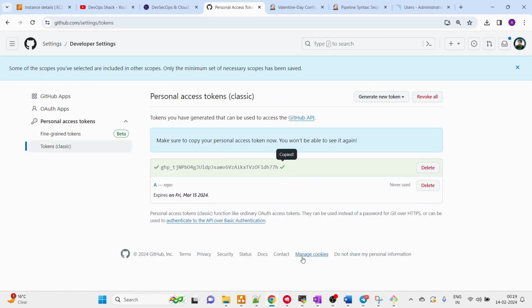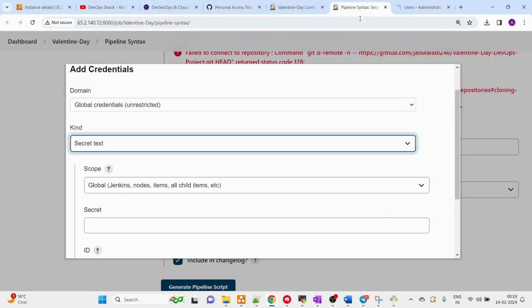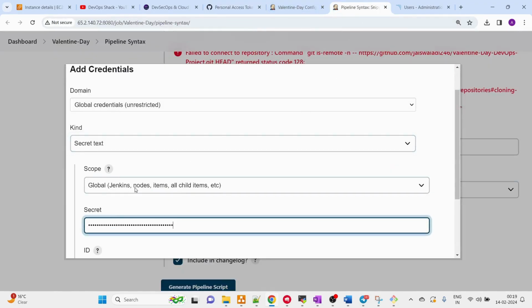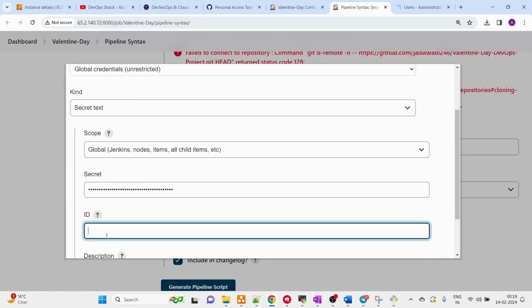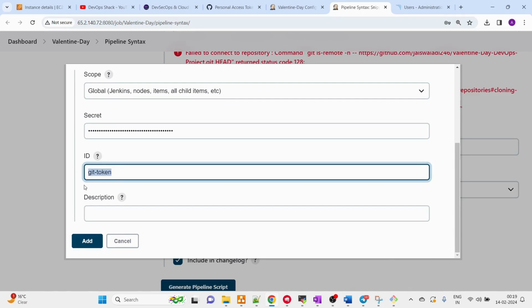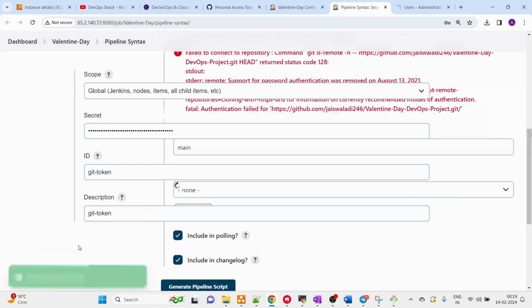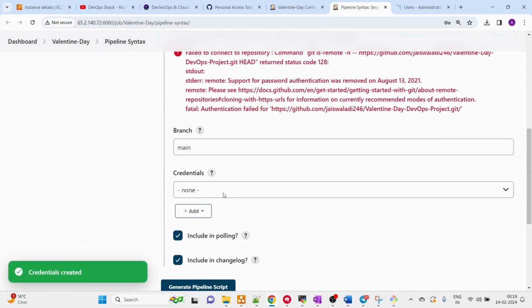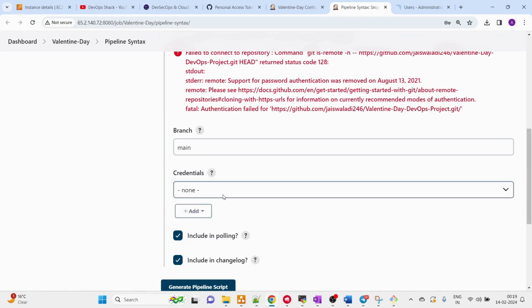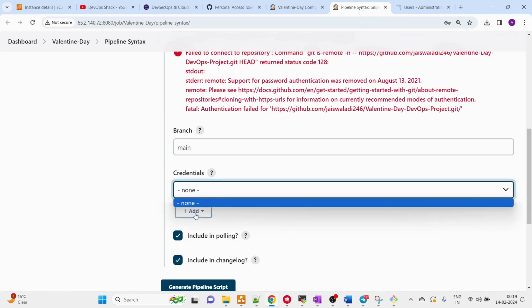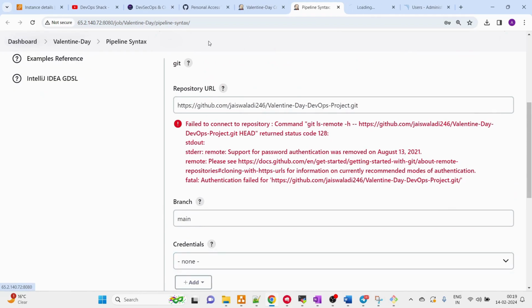Once we have the token ready, we can put it in our credential section, and here let's provide the name as git-token. Paste it here, click on add, and here we will select it. Okay, small mistake, let me correct it.